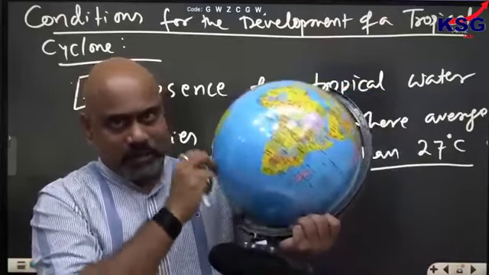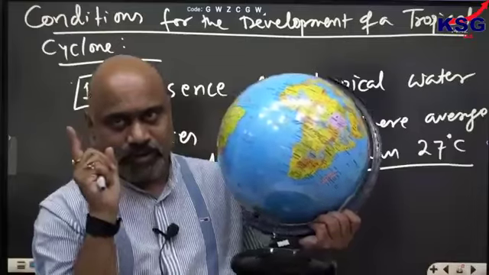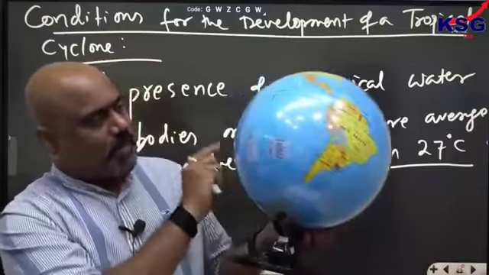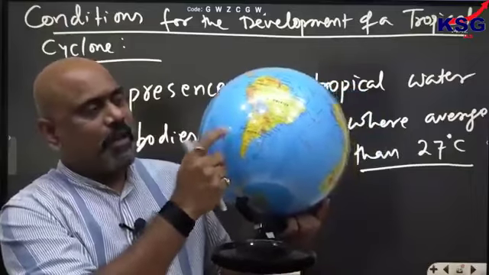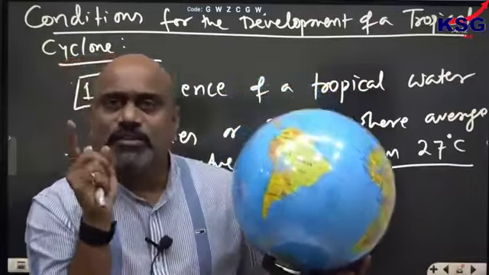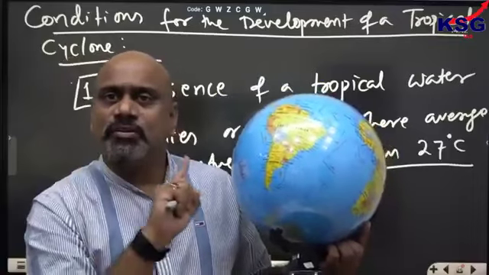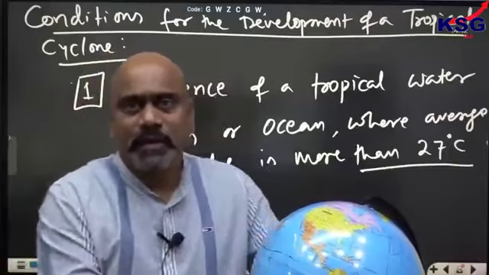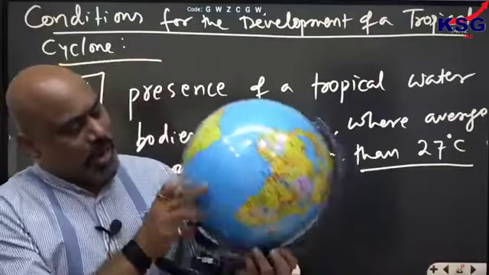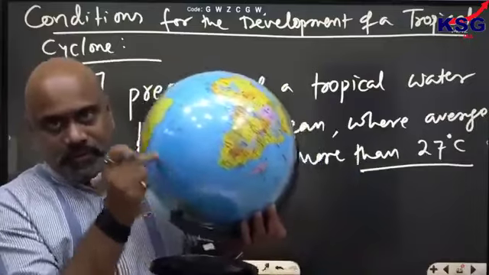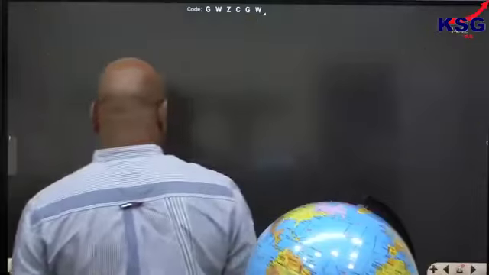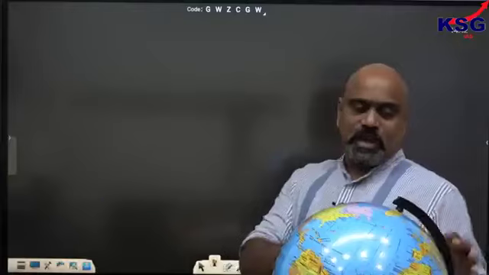So the South Atlantic is influenced by the cold oceanic current, as well as the southeastern part of the Pacific. That's why in these regions there is no development of tropical cyclone. Okay, again note down South Atlantic. मैं एक डायग्राम बना देता हूं, बेटर रहेगा वो. Let me draw a diagram. Please look at this. It will be easy for you.